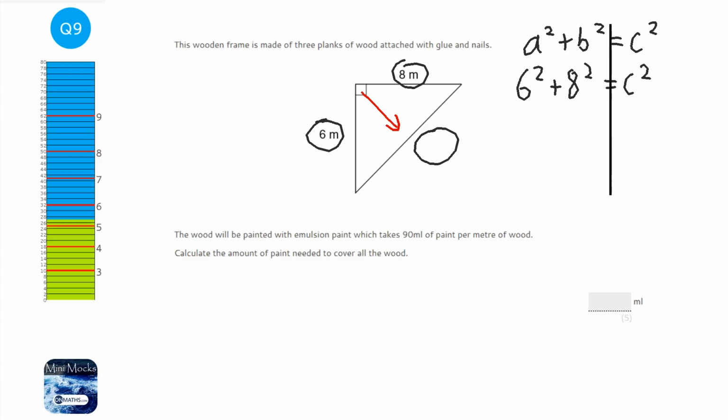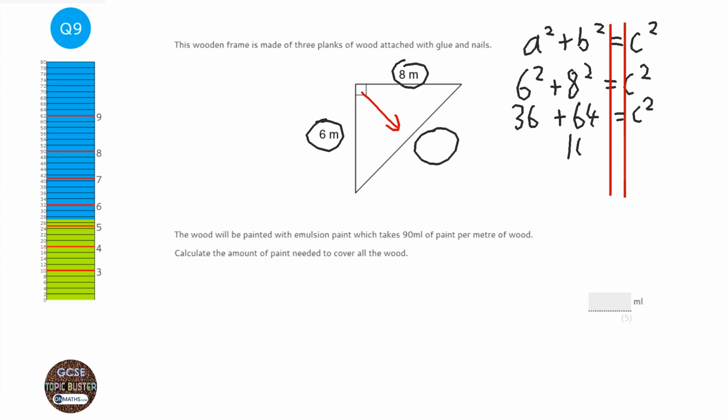So I always put the lines down that equals. I've just missed that one. So 6 squared is 36, 8 squared is 64, which equals c squared. 36 plus 64 is 100, equals c squared. What I'm going to do is just square root both sides. So c will equal 10.